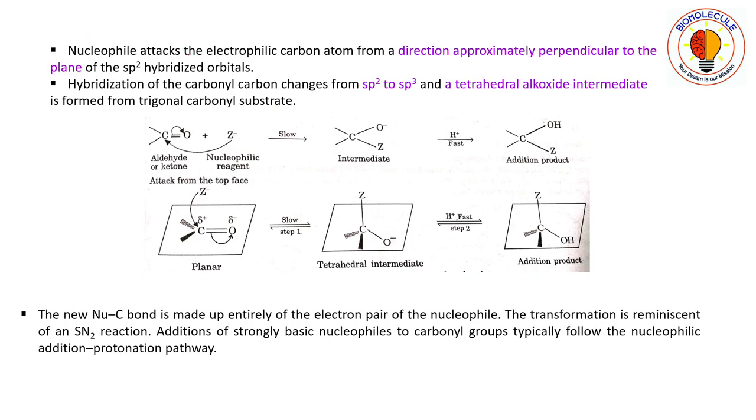Here the nucleophile attacks the electrophilic carbon atom from a direction approximately perpendicular to the plane of the sp2 hybrid orbitals. The nucleophile comes to attack the carbonyl carbon from a position perpendicular to the plane of the paper.